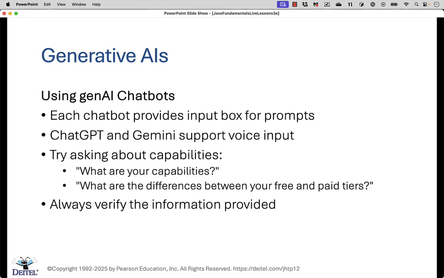You can do all sorts of things with these chatbots, but a good way to get started is by just asking each one, what are your capabilities? And specifically, what are the differences between your free and paid plans? And they definitely work well in some cases and not as well in other cases at identifying those differences for you. But these are just a couple of quick prompts that can get you started. And once again, you'll always want to verify everything that you get back from any AI chat